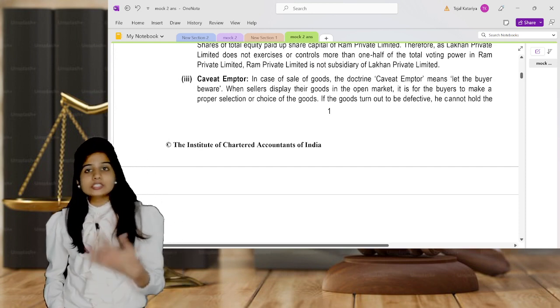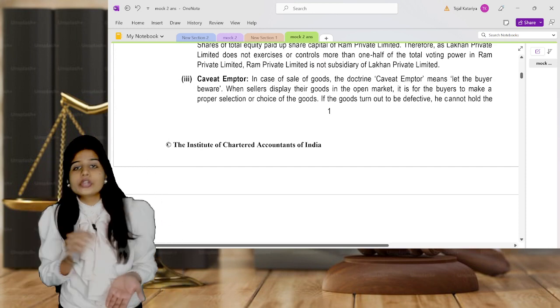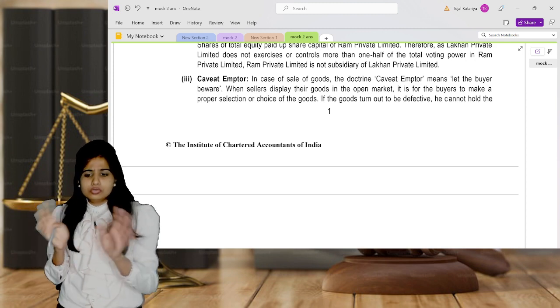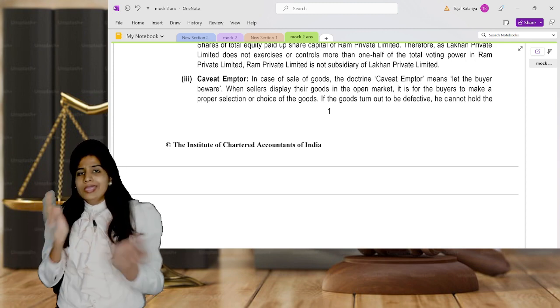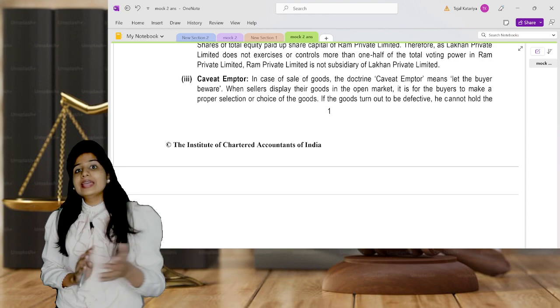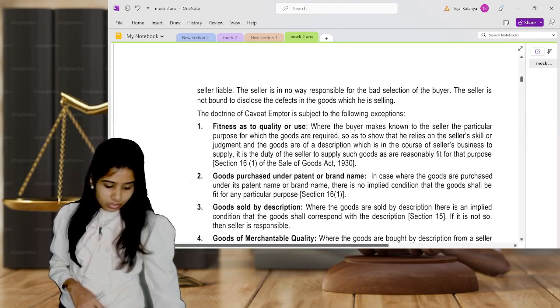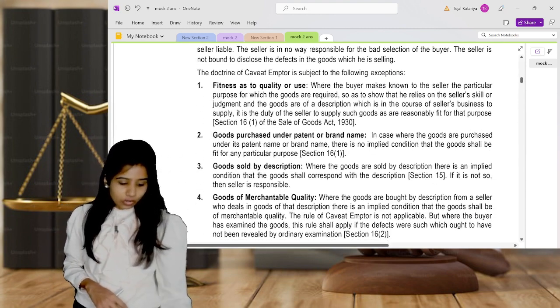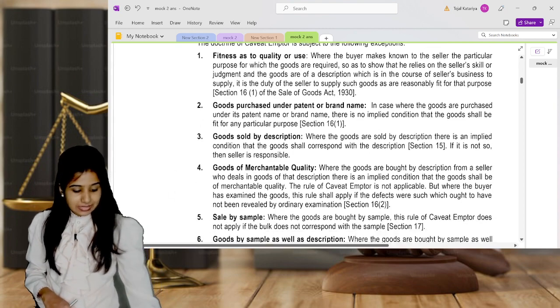That means the seller is not responsible for the wrong choice of the buyer. It's the buyer's duty to inspect his goods, to check all his goods prima facie, and then buy. So the seller is no more responsible. But there are certain exceptions.